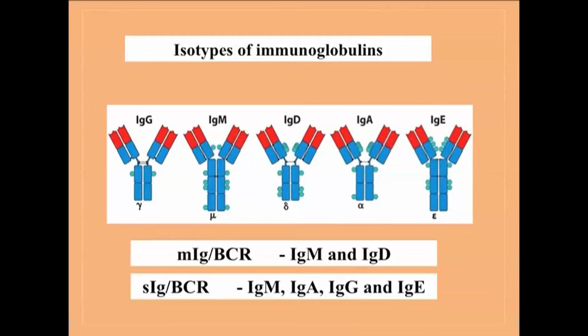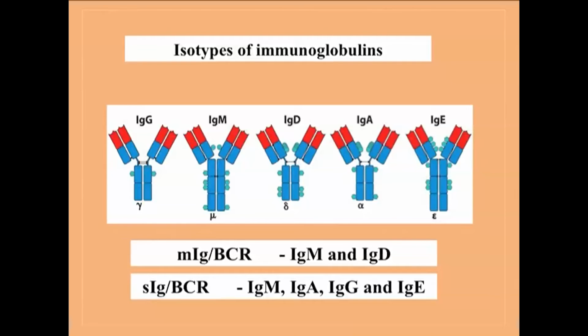Like if the carboxy terminal domain of the heavy chain is composed of gamma, then the isotype is called IgG. If the carboxy terminal domain has mu sequence, then that immunoglobulin is called IgM isotype. If the sequence is of delta, then it is called IgD. When the carboxy terminal domain of the heavy chain has a sequence alpha, then the isotype is called IgA, and if the sequence is epsilon, the isotype is called IgE. So there are 5 different isotypes present in our blood.